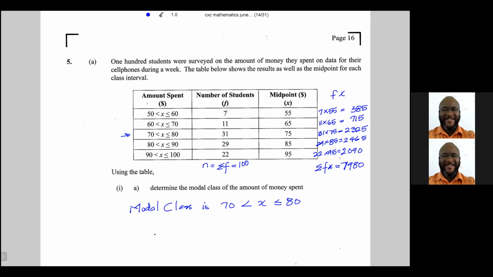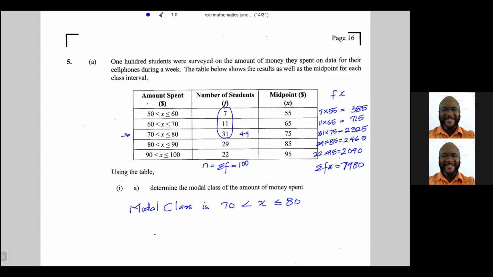If I add this up, this is 42, this is 49. Yeah, 49. So the first 49 values are between 50 and 80.